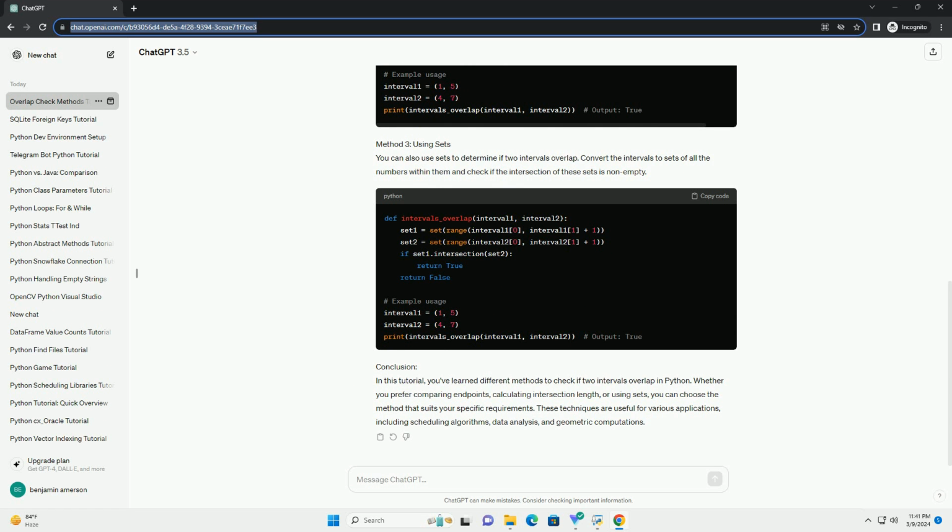Whether you prefer comparing endpoints, calculating intersection length, or using sets, you can choose the method that suits your specific requirements. These techniques are useful for various applications, including scheduling algorithms, data analysis, and geometric computations.